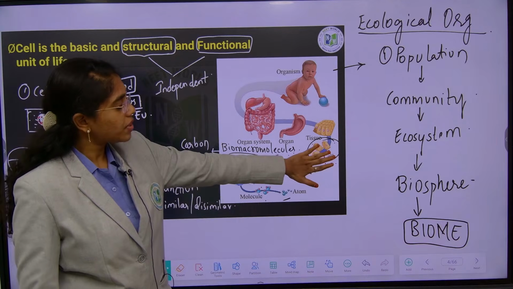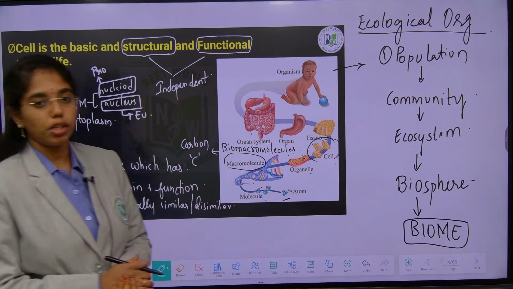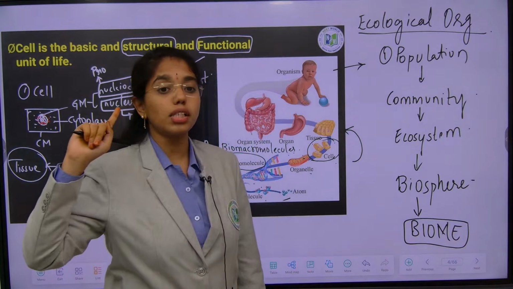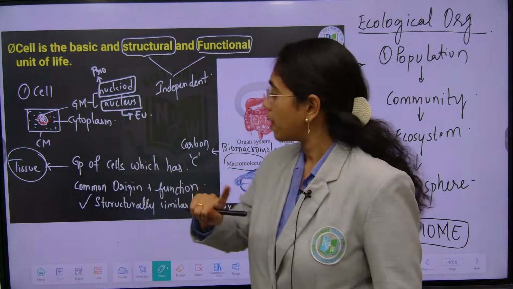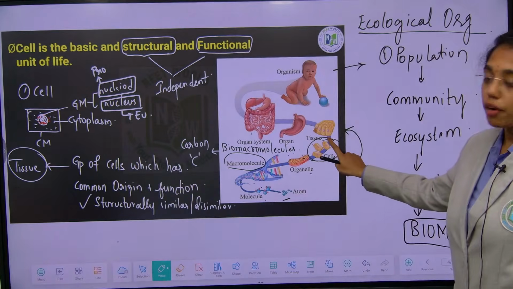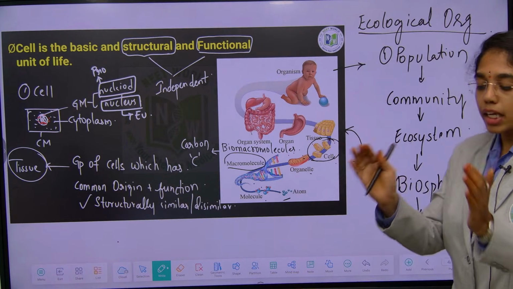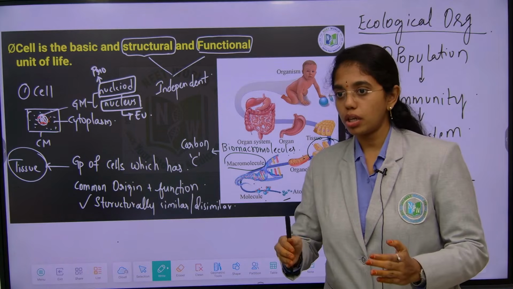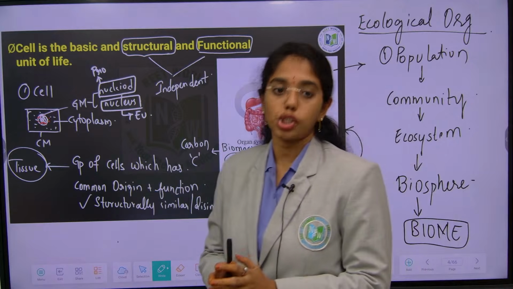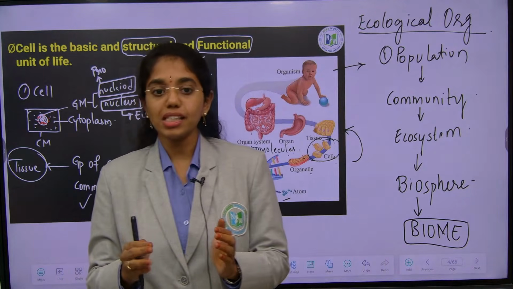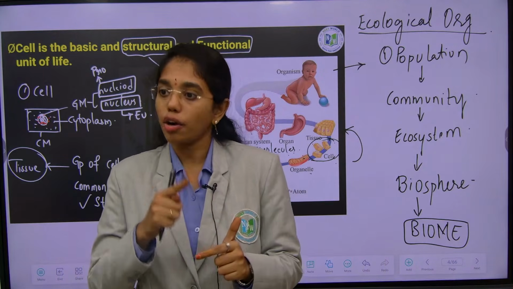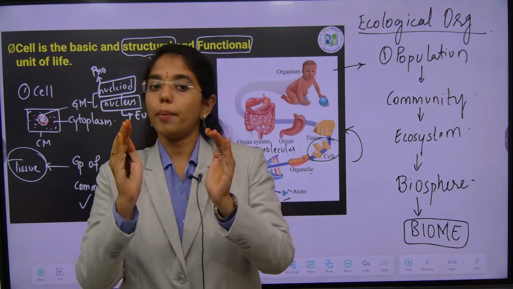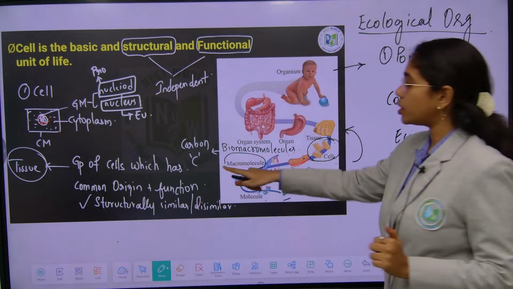Next, a group of cells. What kind of cells will form a tissue? Again, this definition is important for us when we are learning histology and anatomy of plants. The definition of tissue is very important. Any group of cells which have common origin and common function, but they can vary in structure. Any group of cells with structural similarity or variability, but then they have what? Common origin and common function. Such a group of cells will form what?